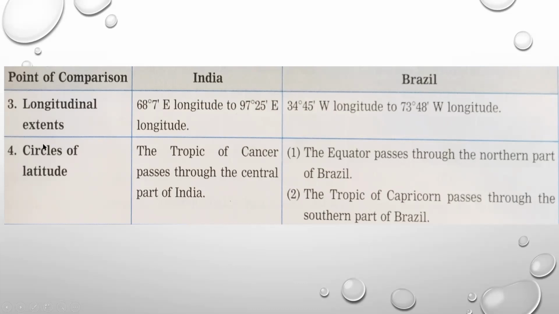Now some important circles of latitude are passing through these two countries. So the Tropic of Cancer passes through the central part of India. Means from the central part, we can see this particular circle of latitude is passing. And next, in case of Brazil, two circles of latitude pass. Number one, the equator. It passes through the northern part of Brazil. And the second circle is the Tropic of Capricorn, which passes through the southern part of Brazil.